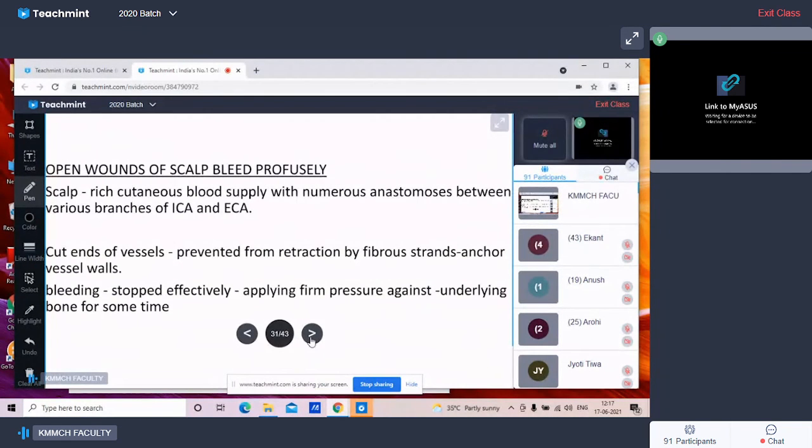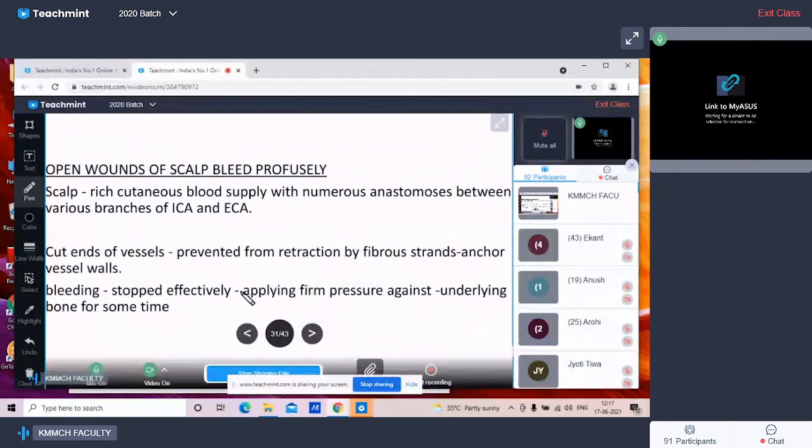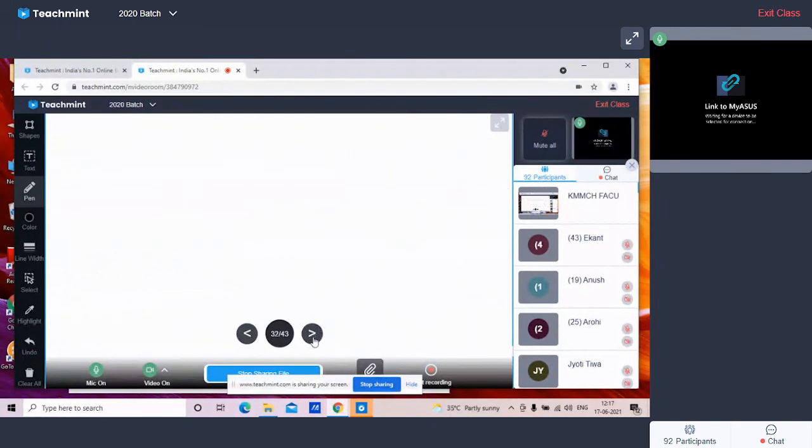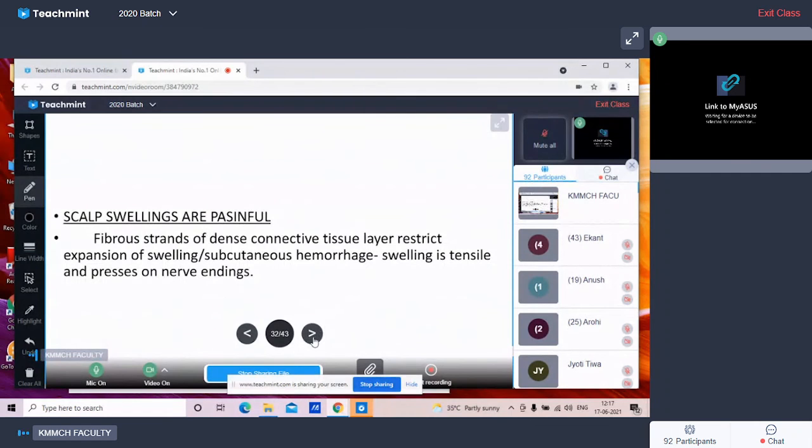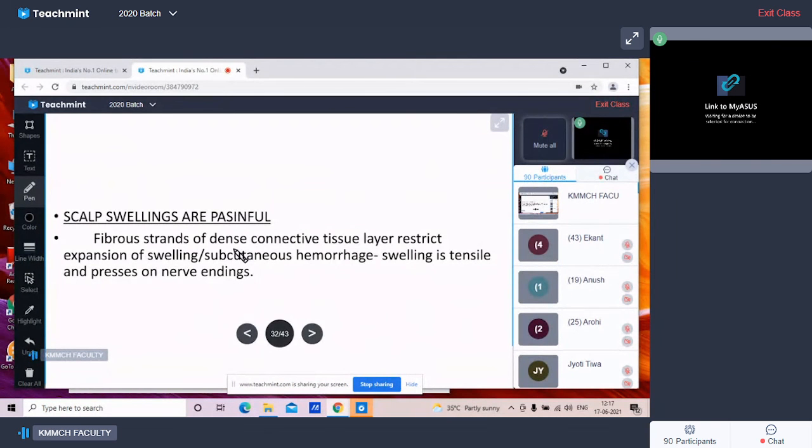Now I have given you the extra part, some clinical points. I have repeated them here. Open wounds of the skull bleed profusely. We have seen that. Then scalp swellings are painful. Why so? Because of the second layer, the dense connective tissue. The fibrous strands of the dense connective tissue layer restrict the expansion of the subcutaneous hemorrhage. That's why swellings over the scalp are painful.